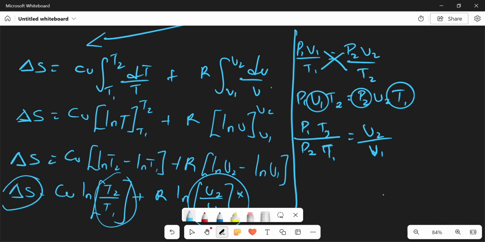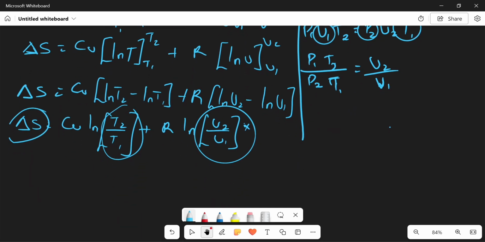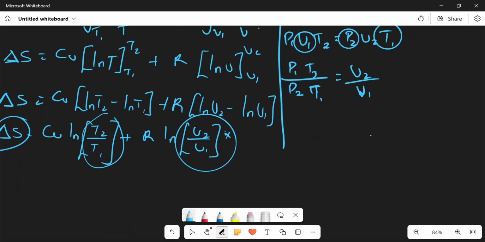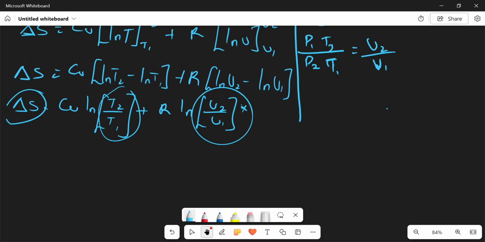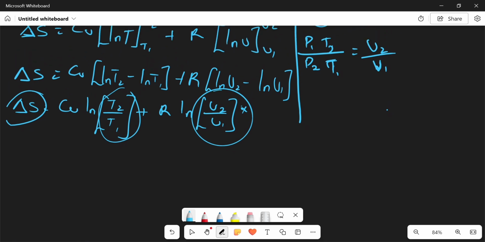So I've gotten an equation relating V2 over V1 to P1 over P2 and T2 over T1. So instead of this V2 and V1 in the equation I have here, I can replace it with this. So let's try to do that.